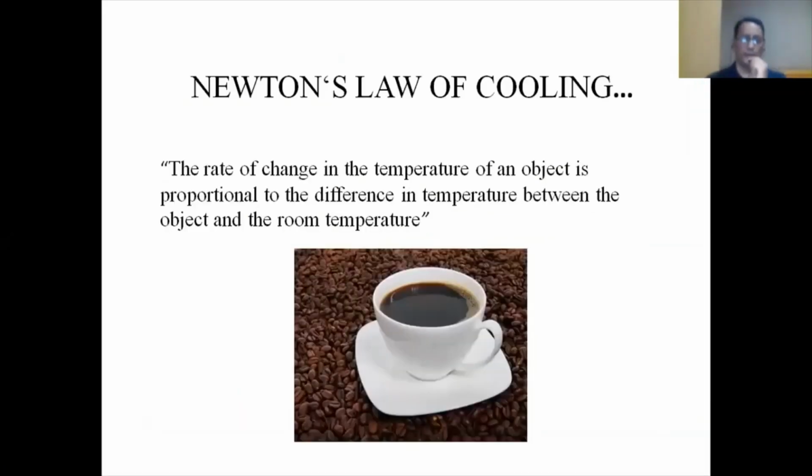Now the rate of change in the temperature of an object is proportional to the difference in temperature between the object and the room temperature. With the help of Newton's law of cooling, we are going to find the temperature of a cup of coffee. That means in the morning you are taking a cup of coffee, and after some time it becomes cold. Now what is the temperature of that coffee? We can find it out with the help of Newton's law of cooling. In Newton's law of cooling, differential equations are used.